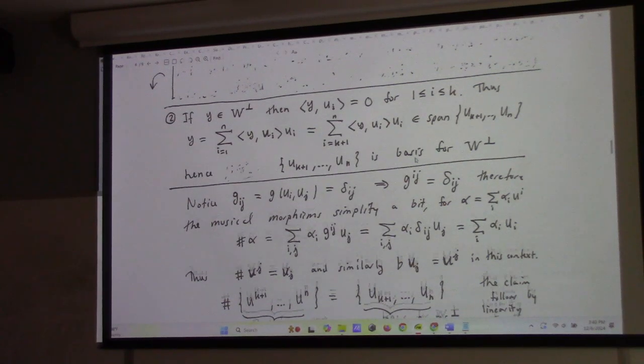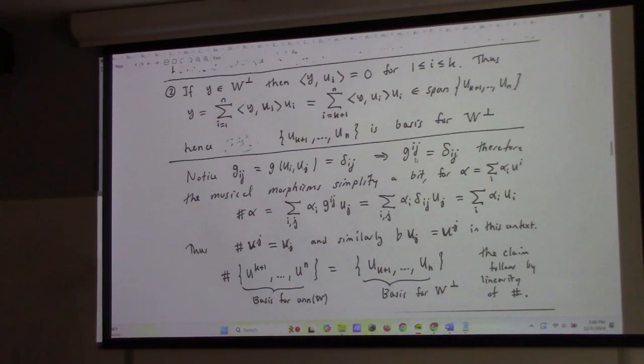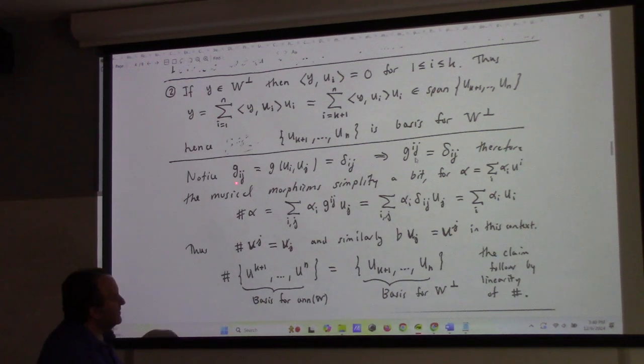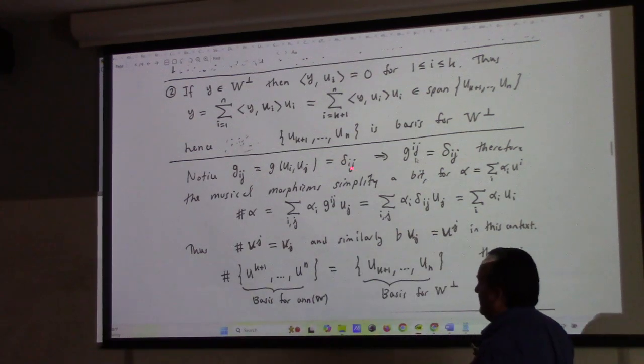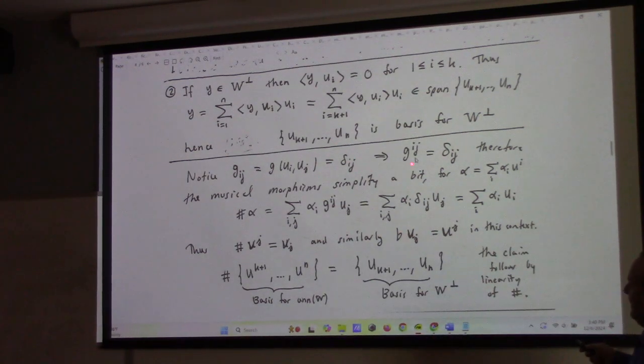I found some things that I think are kind of interesting. If I calculate the metric components here, I get the identity, right? The Kronecker delta ij. That means that the inverse metric is the same as the metric. It's also Kronecker delta ij. So the musical morphisms simplify a bit with respect to this orthonormal basis.